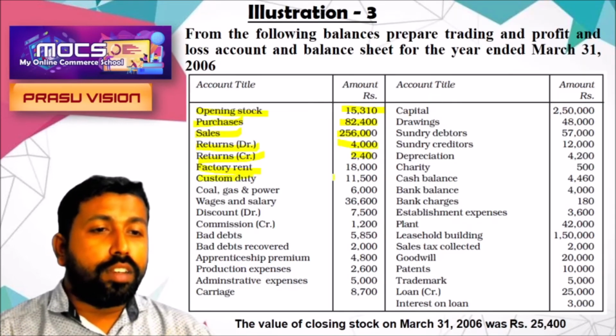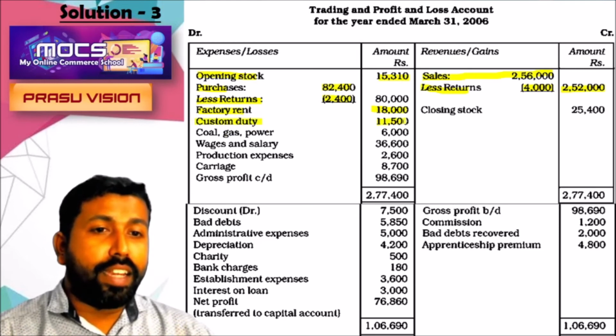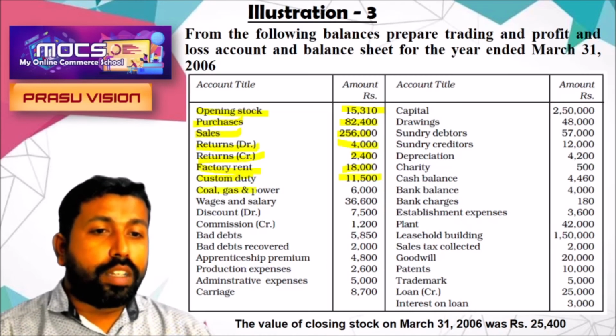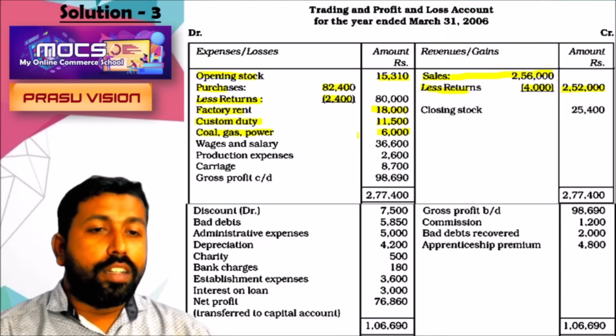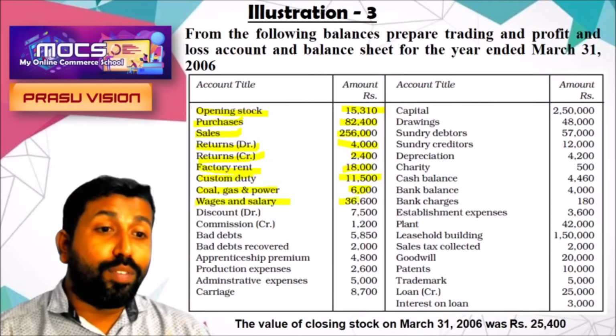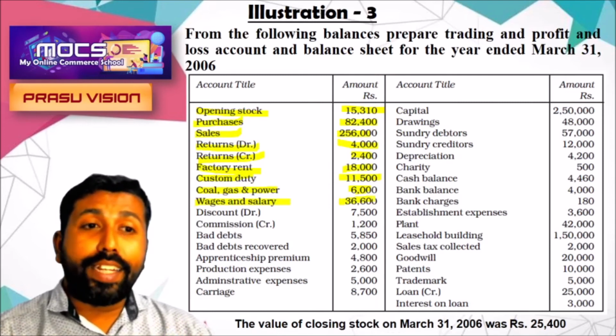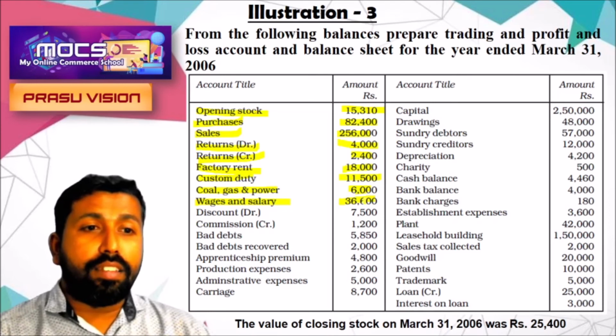Customs duty 15,500, 11,500 noted on the debit side of the trading account. Coal, gas, power 6,000 noted on the debit side of the trading account. Wages and salary. If it is salary and wages, we will take it into the profit and loss account. But it is wages and salary.